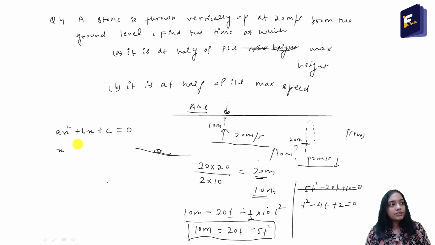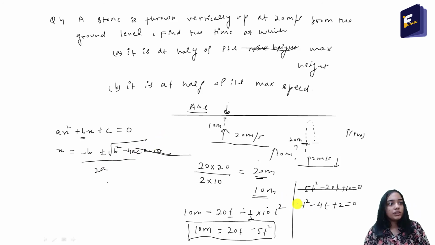then the value of x, the solution of this quadratic equation, is minus b plus minus root over b square minus 4ac, by 2a. This is the formula to solve the quadratic equation. Here, in place of x it is t, and the coefficient of t square is 1.